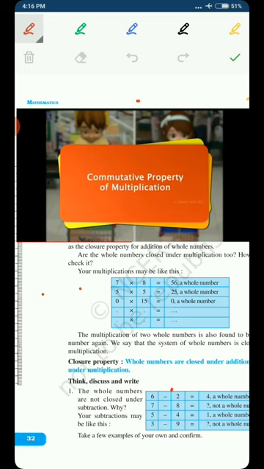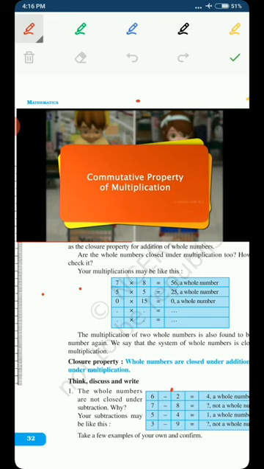Now let's see the commutative property. The commutative property basically depends upon the order of the addition, the order of the multiplication, the order of the subtraction, the order of the division. Like we saw the closure property for addition, multiplication, subtraction and division, in the same way we will see this property also for addition, subtraction, multiplication and division.